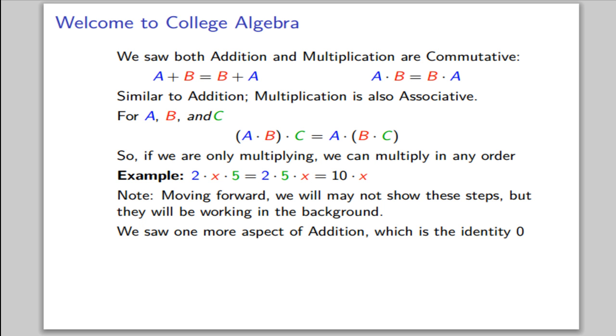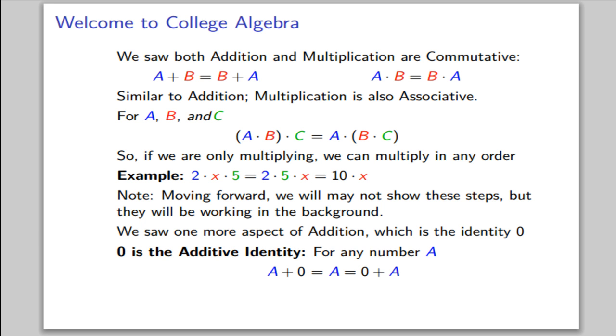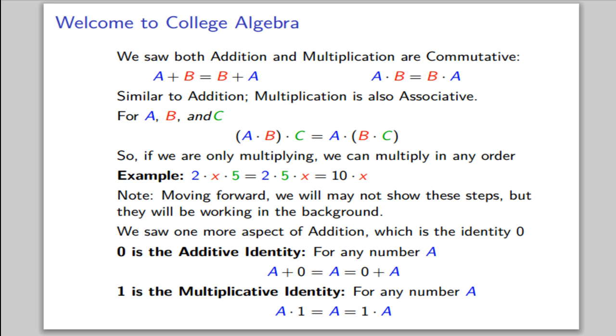We saw one more aspect of addition, which is the identity 0. In particular, we saw that 0 is the additive identity, and that for any number a, a plus 0 equals 0 plus a, which is just a. We have something similar for multiplication as well, but this time it's not 0. 1 is the multiplicative identity, which means that for any number a, a times 1 is the same as 1 times a, which is just a. We can see that there are a lot of similar properties for both addition and multiplication.